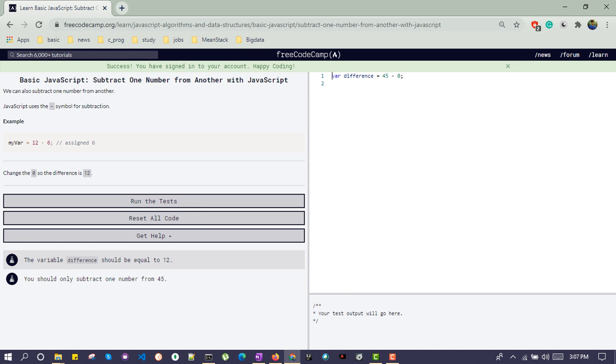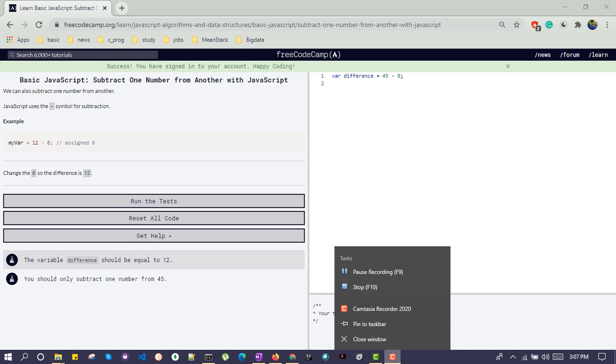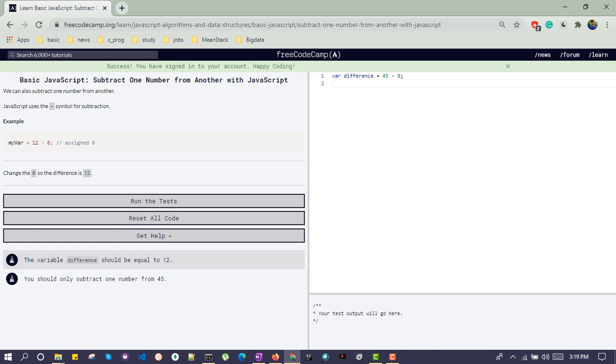Subtract one number from another with JavaScript. It's just like the sum. Subtracting one number from another number works the same as addition. In this challenge, they are asking us to change 0 so that the difference is 12. To make the difference 12, we need to subtract